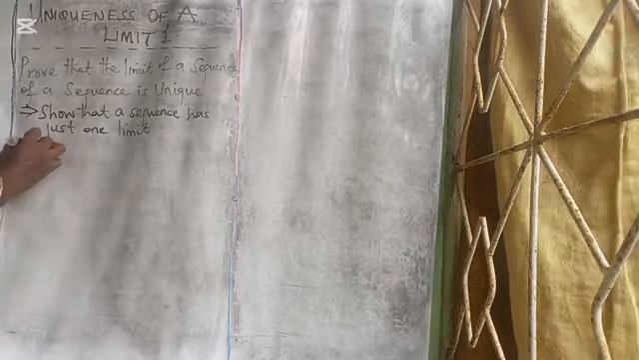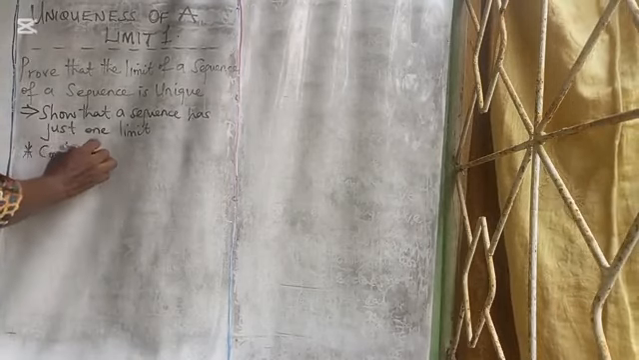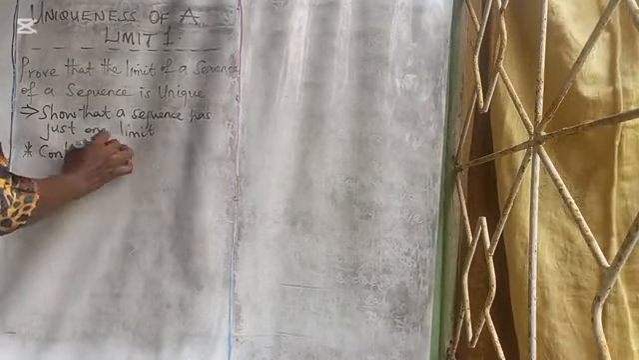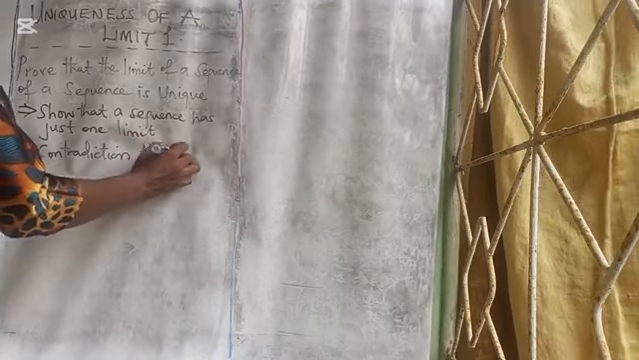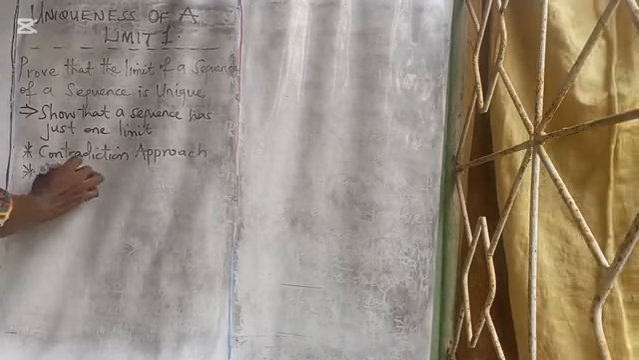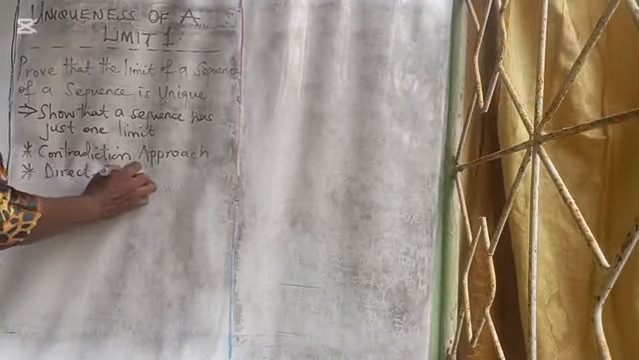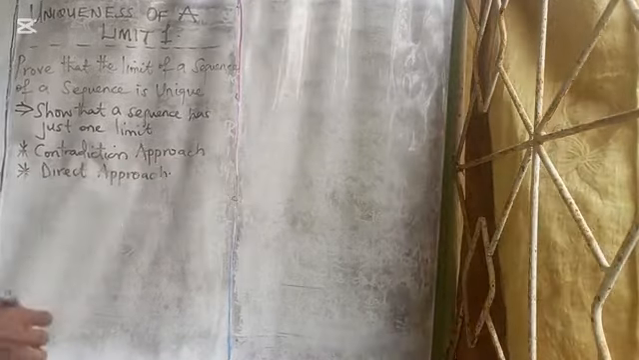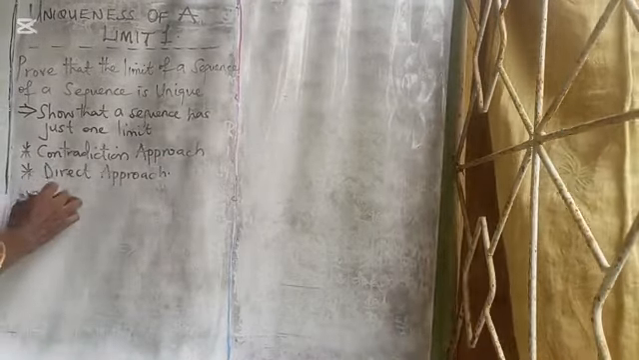There are two ways by which we can prove this. We can prove it using the contradiction approach, just as we used in the previous video, or we prove it by the direct approach. For today's class, we'll be using the contradiction approach.